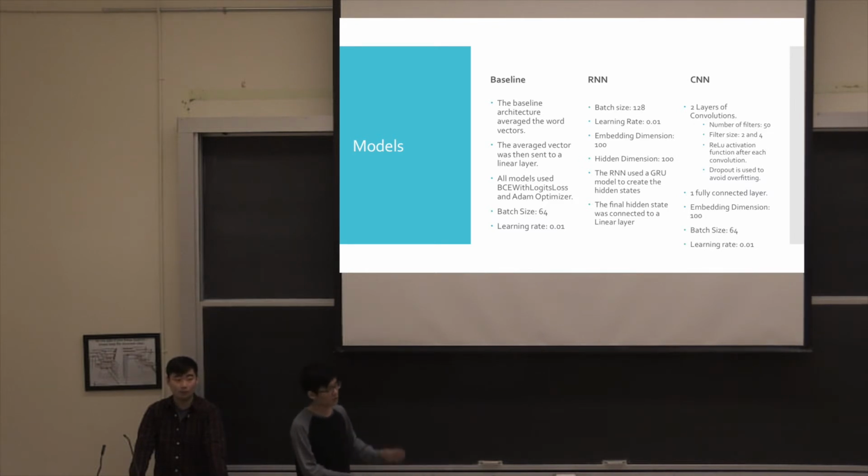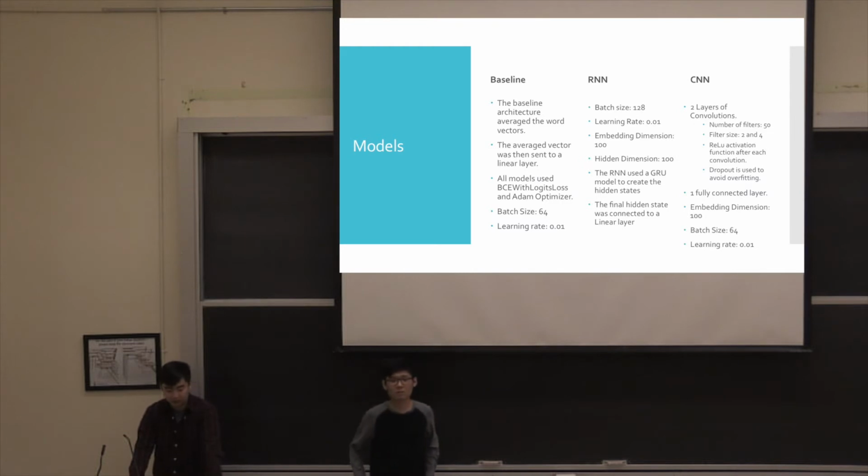However, what is special about our baseline model is that we also tokenized and embedded the book's specific genre as well, and that is concatenated with the average word vector before sending it through the model to take into consideration different sentiments with different genres.